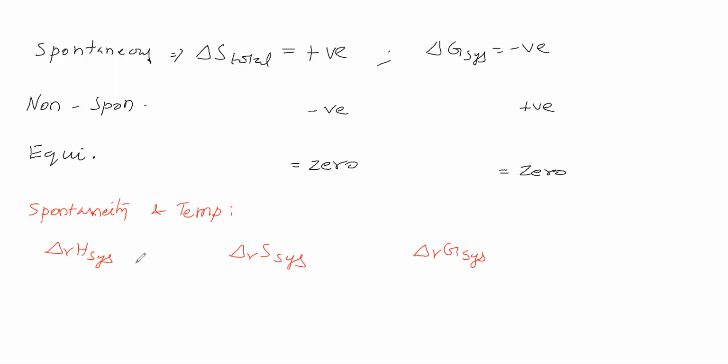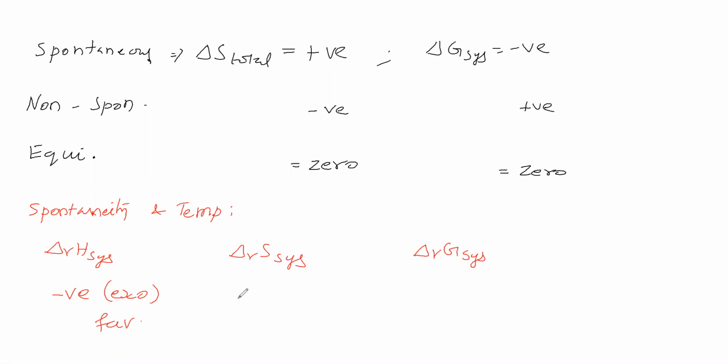Now, for a given process, for a given system, delta H is negative. That means exothermic, and exothermic means favorable. Why favorable? Because we need not supply any heat. Delta H system we have taken as exothermic. It is favorable because we need not supply any heat for this process.